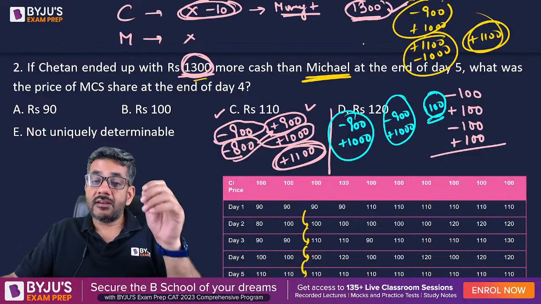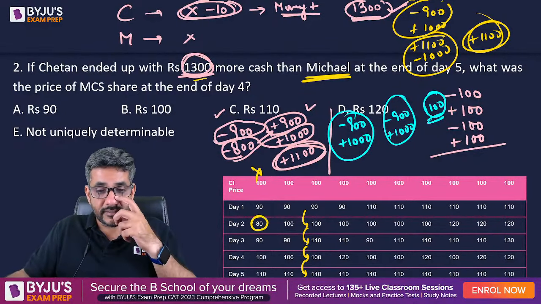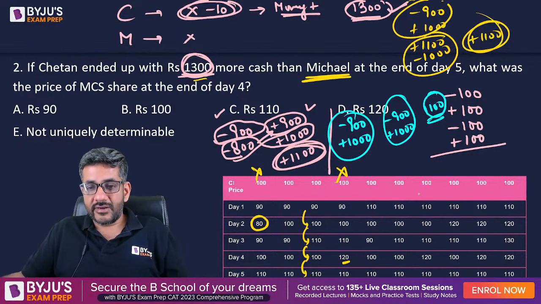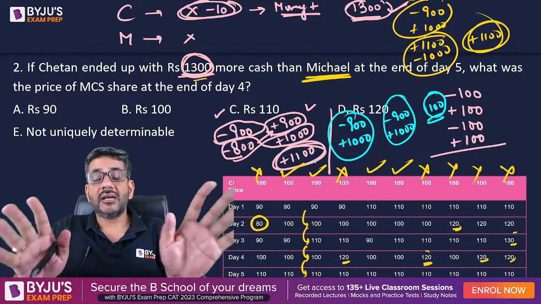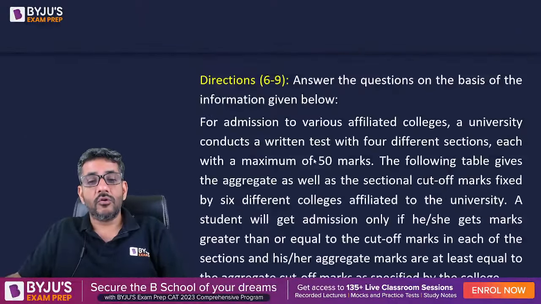So what is that day when Michael did not have a dealing? Michael had a dealing on this day because of this price. Michael did not have a dealing here, did not have a dealing here. Michael had a dealing on this day because of this price. Did not have a dealing here, here, here क्योंकि ये price की वजह से. He will have a dealing here. He will have a dealing here. He will have a dealing on all these three. So these are the 4 days that we are talking about, because Michael had a dealing on all other days. These are the 4 days on which Michael had no dealing.